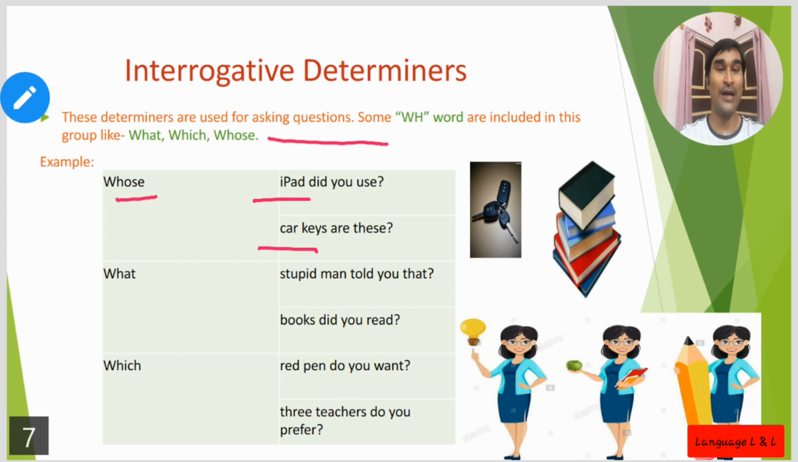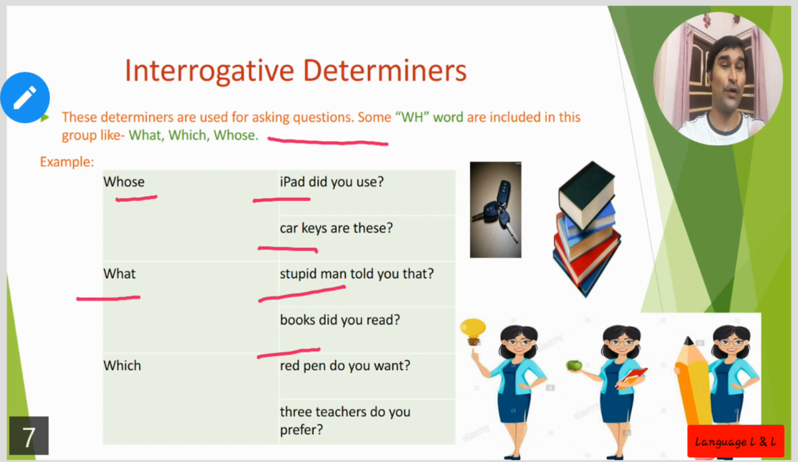Next one, what stupid man told you that? Here stupid man is the noun, and before it, what. Next one, what books did you read? Here books is the noun, and before it, what. So here that what has been placed only for asking questions. Understood? But before books it is placed, that's why it is a determiner.